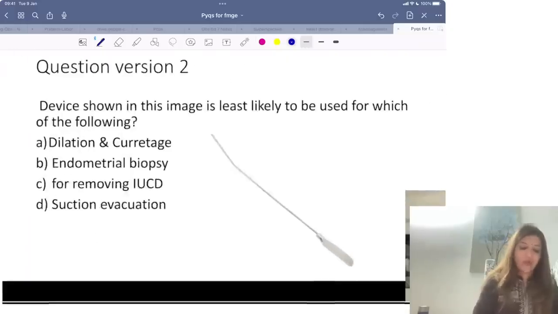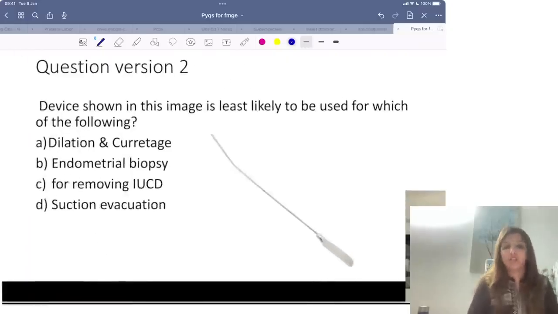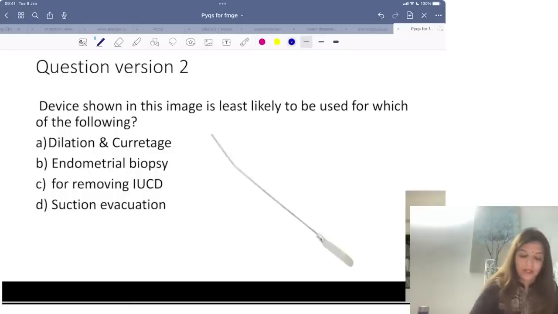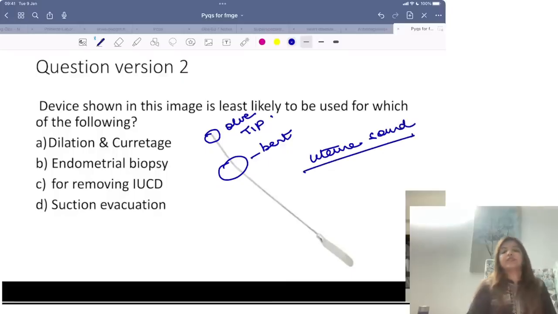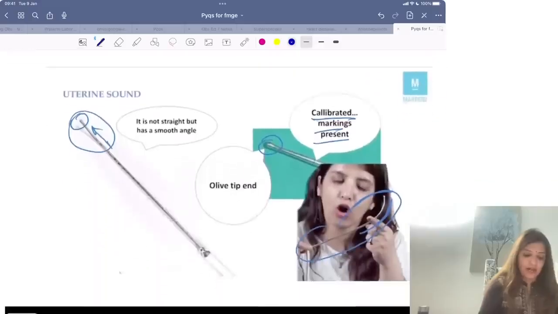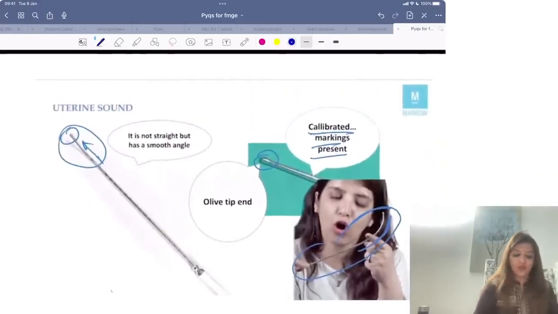Next, there was a question where they had shown you this instrument and asked you the least likely use of this instrument. In this instrument, you are seeing a long instrument which has a bend, and it will have an olive tip. This is a uterine sound. This is how you recognize a uterine sound: it is not straight, it has a smooth angle, it has an olive tip and it is calibrated.